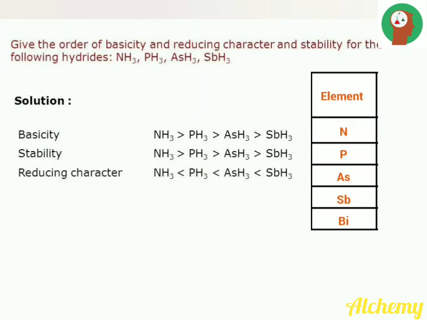Give the order of basicity, reducing character and stability for the following hydrides. We have already studied that for the nitrogen family elements, the basicity and stability decrease down the group, whereas the reducing character increases down the group.